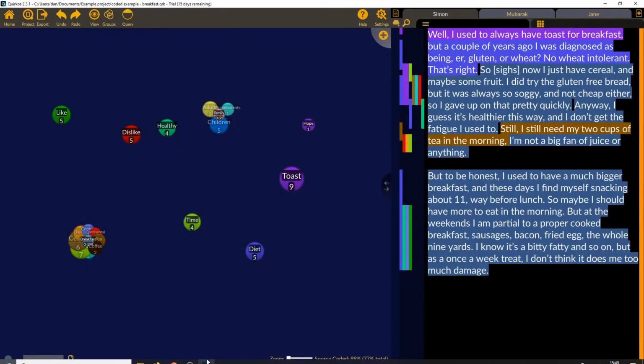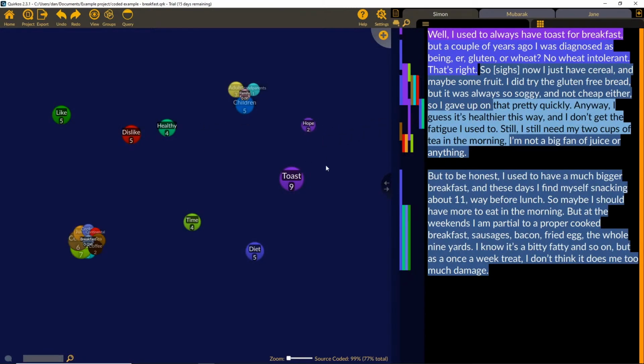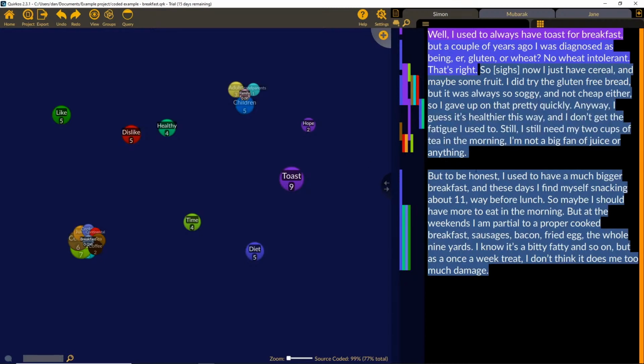So I'm going to demonstrate in Quirkos here. This is the standard interface in Quirkos, and we're just looking here at some of the example projects that you can download while you're learning Quirkos. I'm not really going to look at very much of the features today. Basically, it's a bubble interface. You create these bubbles which represent themes or codes, drag and drop text onto a theme, and that's how you do the coding process. But there's a lot more to qualitative software like Quirkos than coding, and I'm going to take you through some of the ways that you can do that.